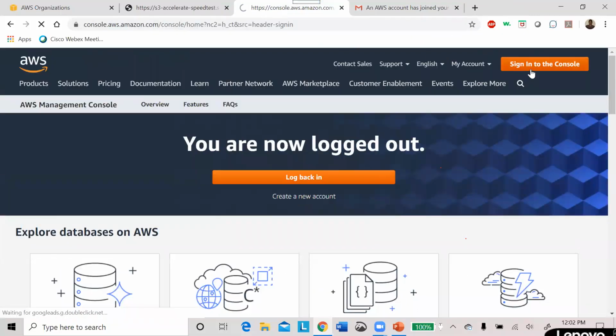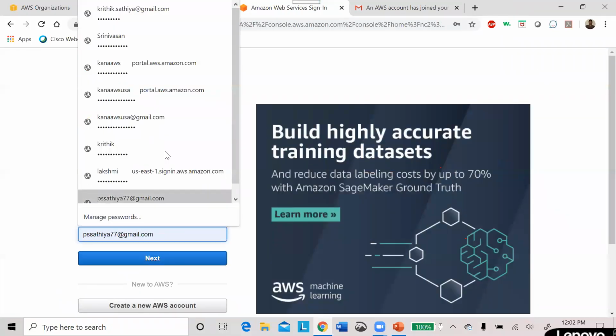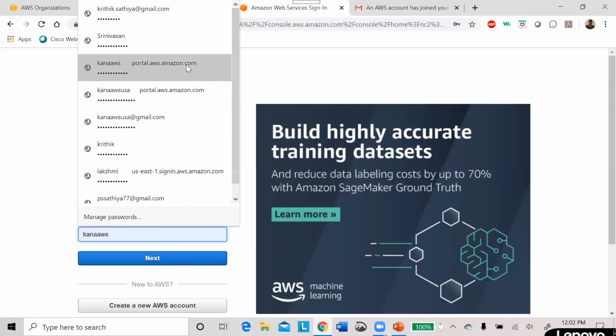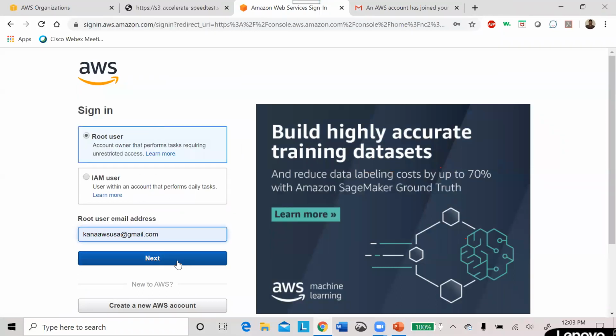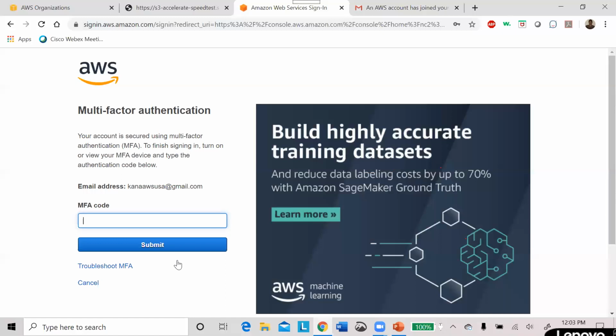Next, I'm entering the password, and it's asking for multi-factor authentication. Again, I'm using my smartphone to get the Google Authenticator multi-factor authentication code.